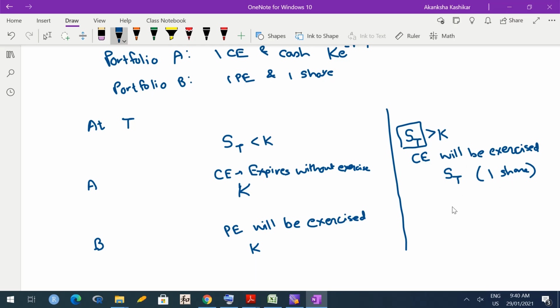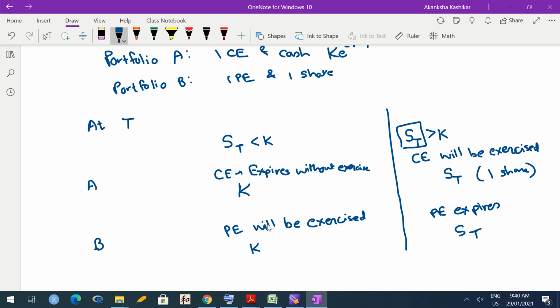On the other hand, the put option will not be exercised because the market price is more. So the put option expires without exercise and you have 1 share whose worth is now ST.